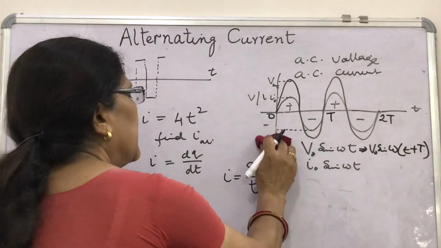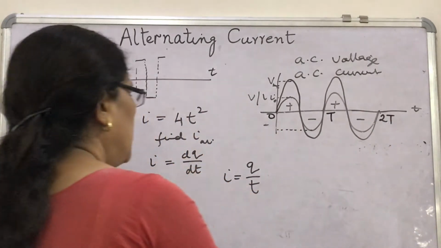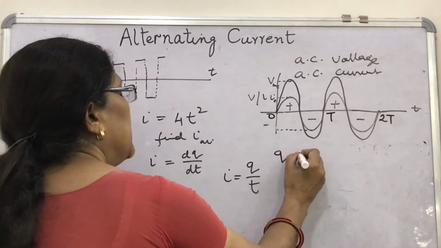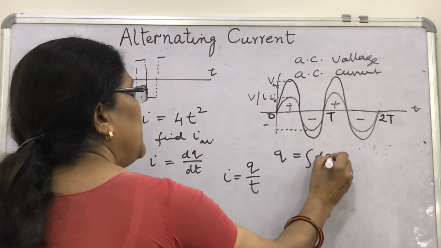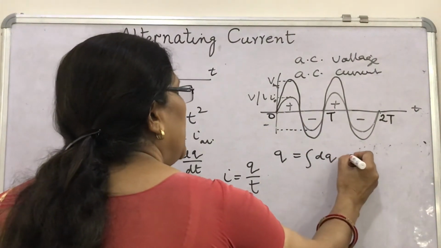You can write that the total charge q can be written as the summation of dq. And how can you write the summation of dq?